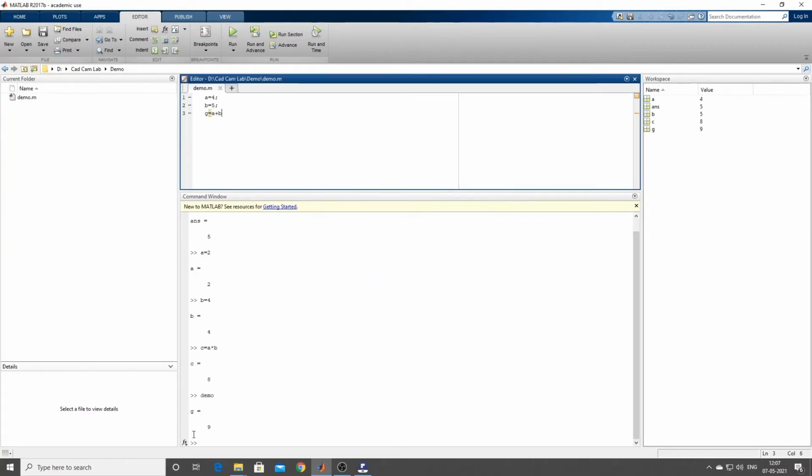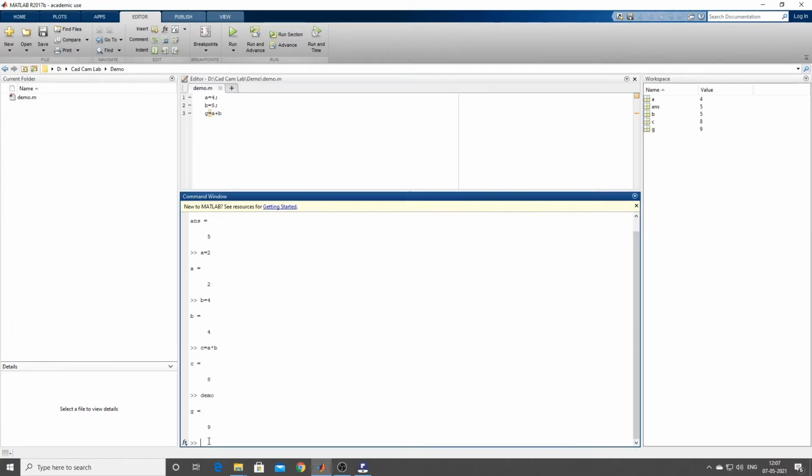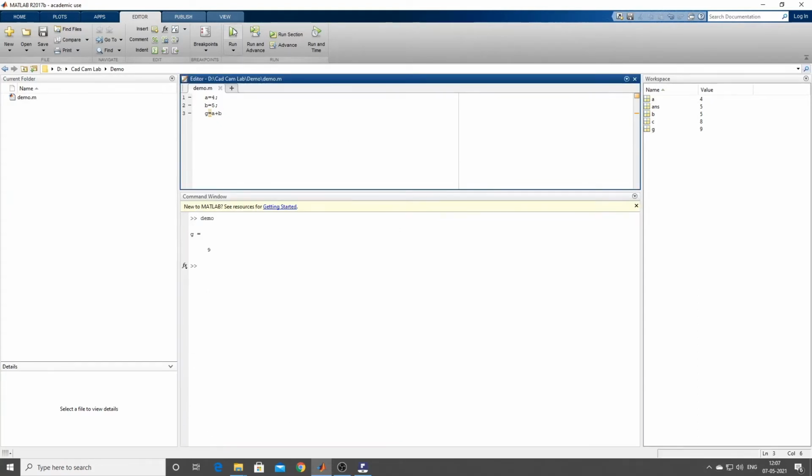Yeah, you give change folder. You can see it has executed. So I'll type CLC. CLC is for clearing the screen. Again, if you want to run, see here, obviously G. Now you just see what is the difference. I'll remove the semicolon here. Now you can see A equal to 4, B equal to 5, G equal to 9. So this is what the semicolon is all about.